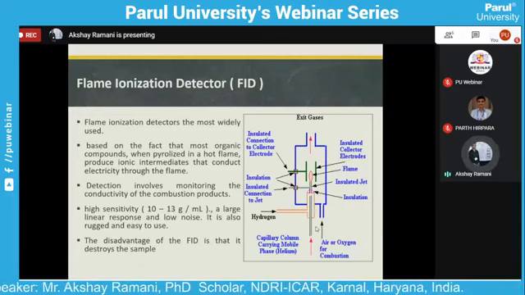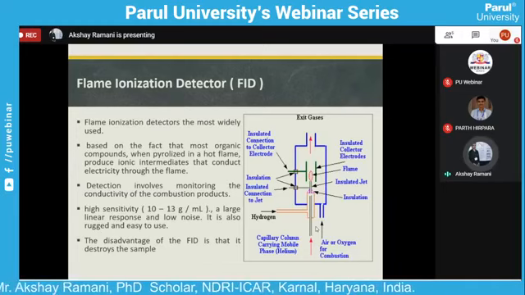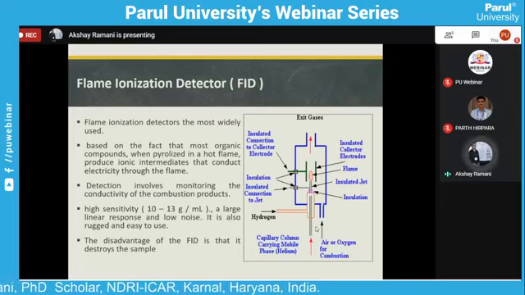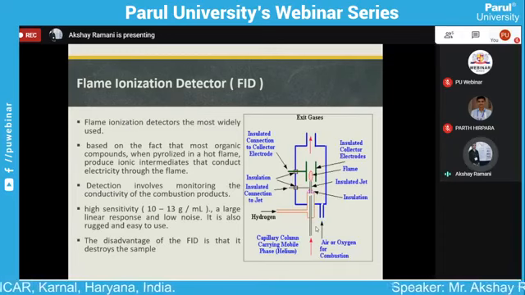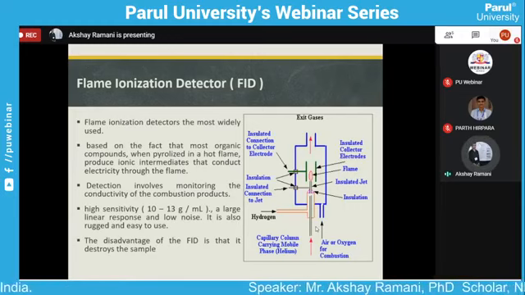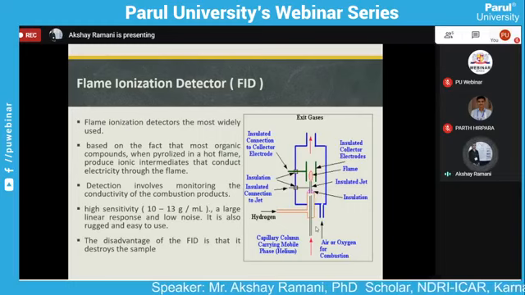The main disadvantage of the flame ionization detector is that it destroys the sample. The flame is a mixture of hydrogen and air, and it is ignited. The organic compound burning in the flame produces ions and electrons, which can produce electricity through the flame.